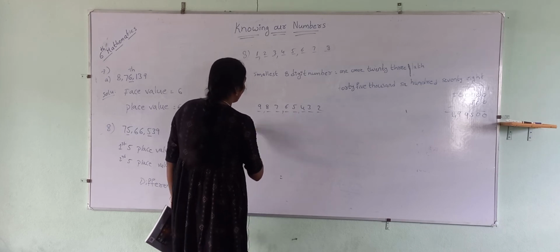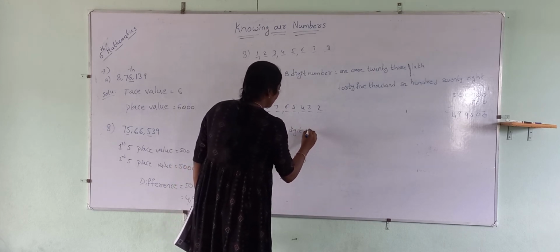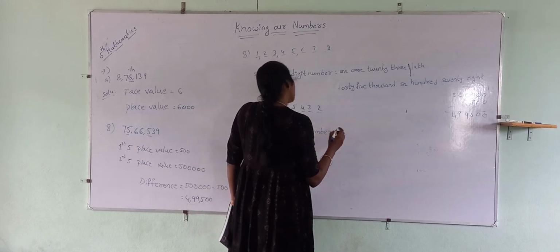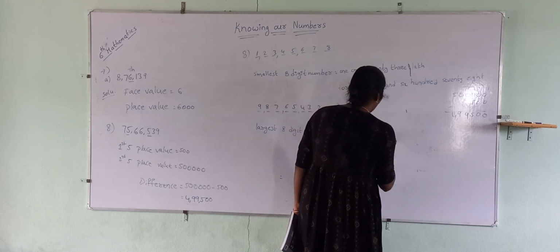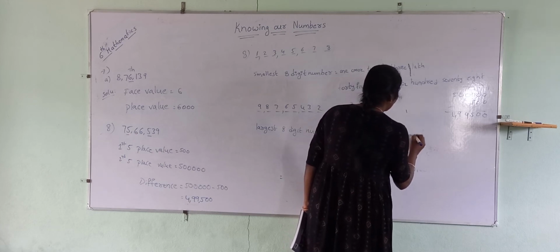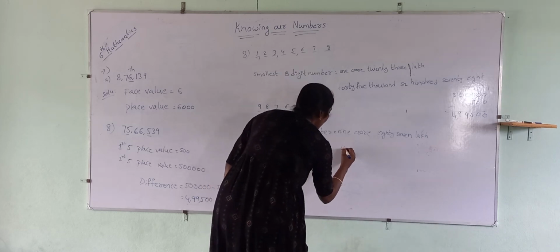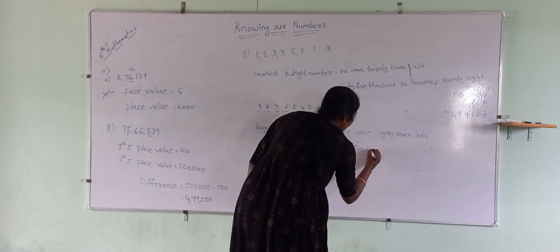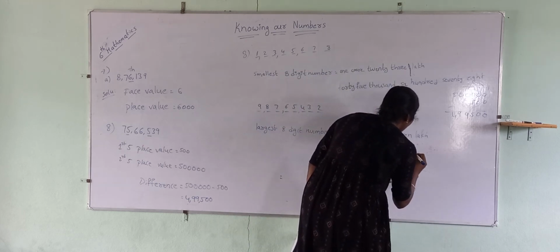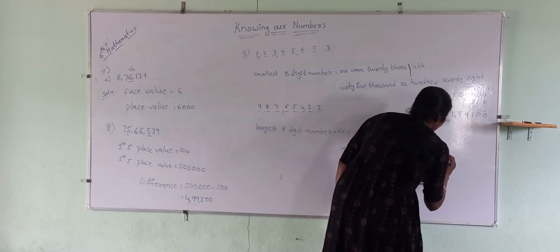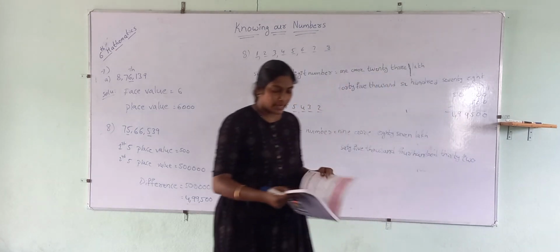Let me write. Largest 8-digit number is 9 crore. Write the number name?